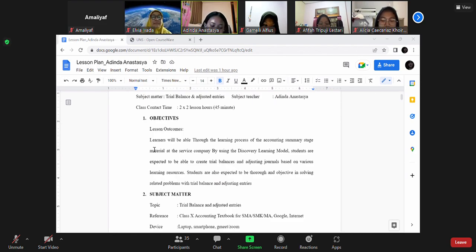The first objective. First of all, I will explain the learning outcome objectives. The learning process of accounting, summary of material at the service company, by using the discovery learning model. Students are expected to be able to create a trial balance and adjusting journal based on various learning results. Students are also expected to be honest and objective in solving related problems with trial balance and adjusting entries.